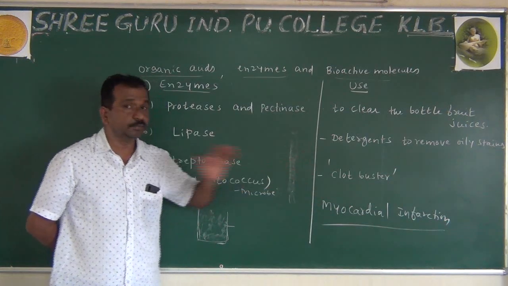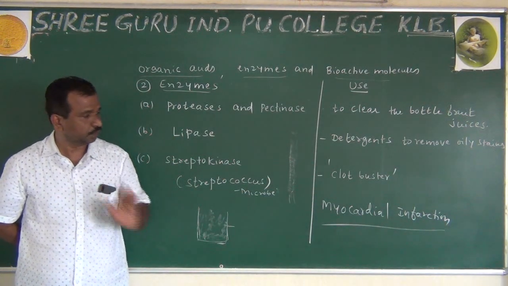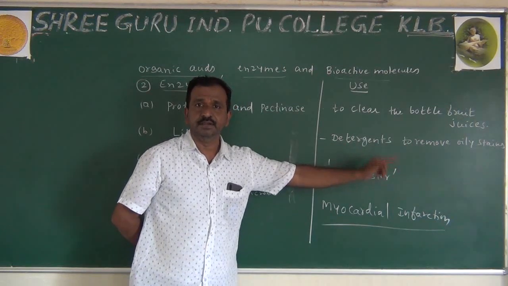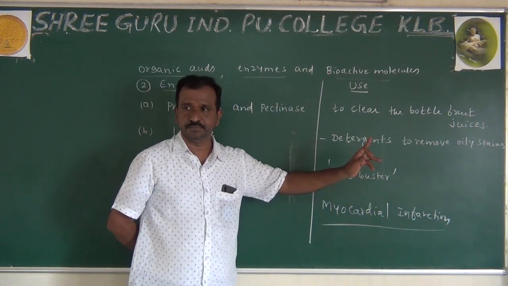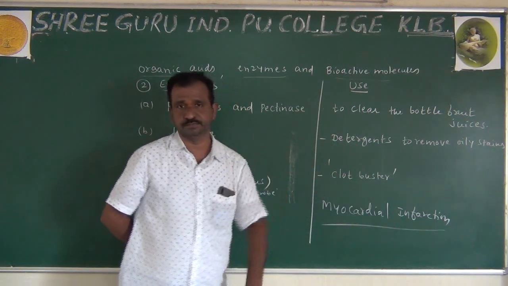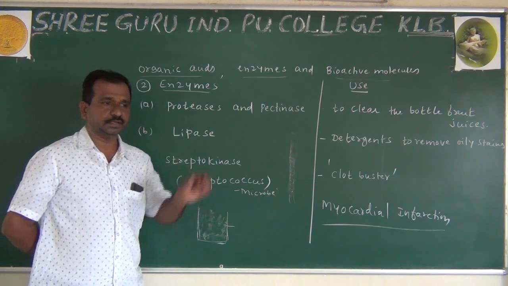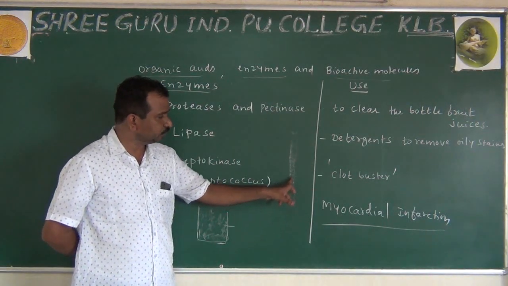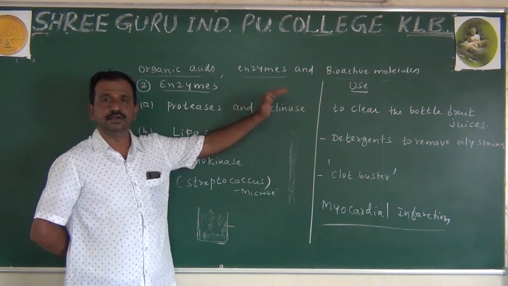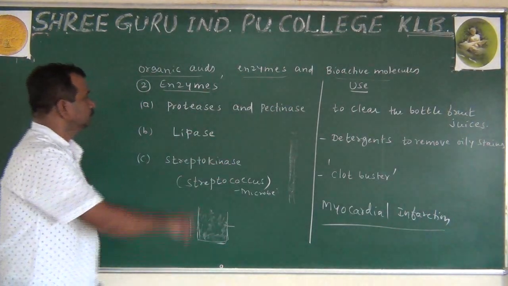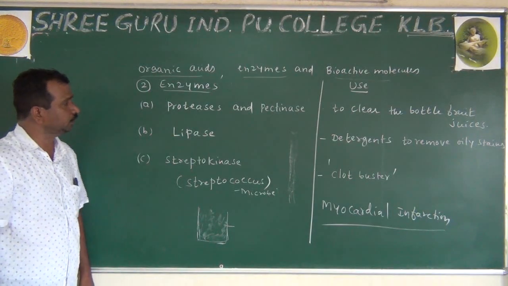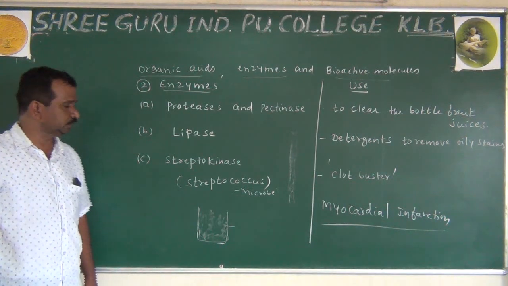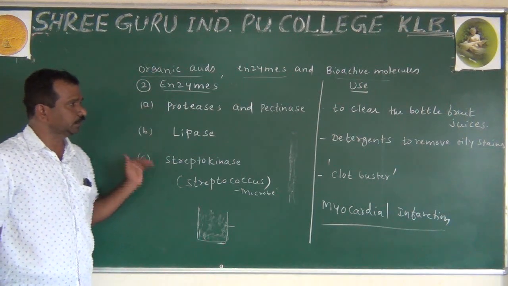What is a clot buster? It removes the clotting. Remember this point; it is helpful, and you can write it down. It removes the clotting which normally takes place in the artery during myocardial infarction. For removing that, the patient is given streptokinase. When streptokinase is given, the clotting is removed so that circulation gets normal. In this way, you can observe the three kinds of enzymes we have seen here: proteases, lipase, and streptokinase. These are the important enzymes, and their uses.